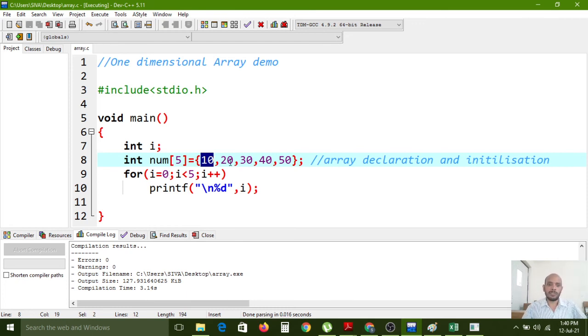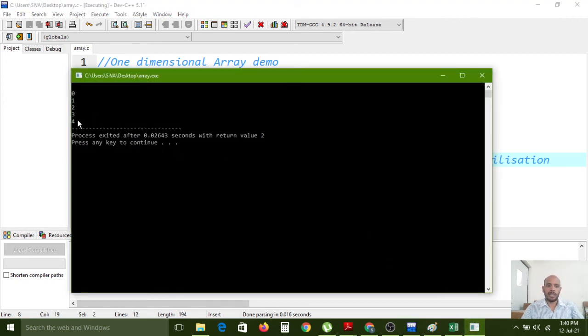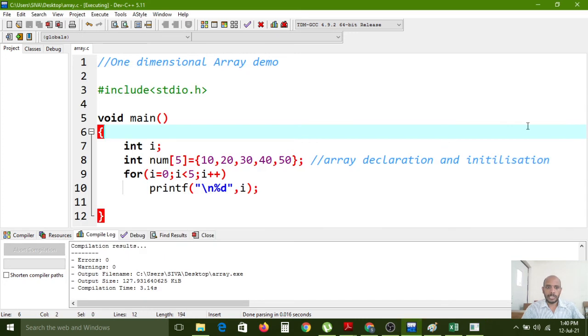So in the second place, which value do we have? 20. In the second iteration, i is pointing to the first index, and after that the second index, third index, fourth index. So for every iteration, the data in that subsequent memory location is printed while the iterations are going on. For every iteration one item is printed on the screen. Here we have 0 to 4, so it is printing this.